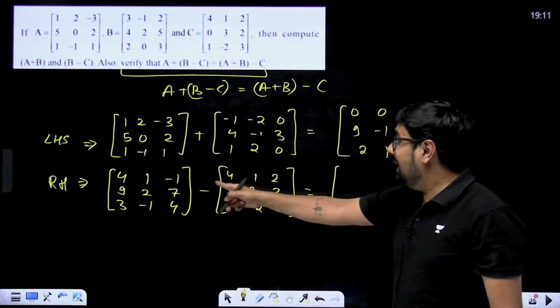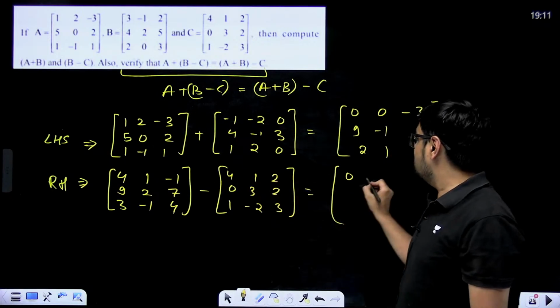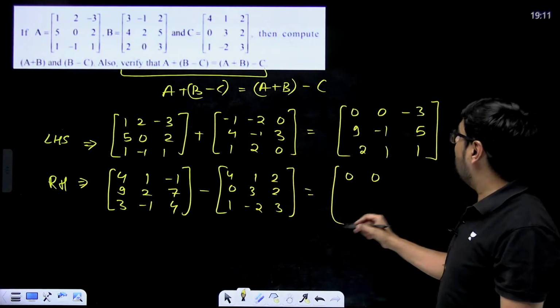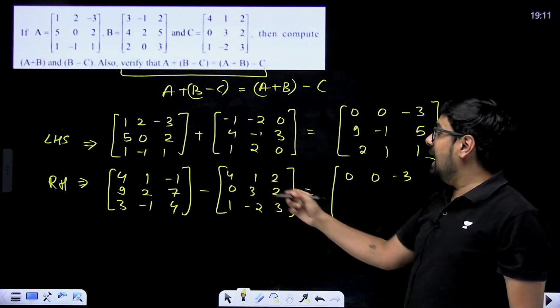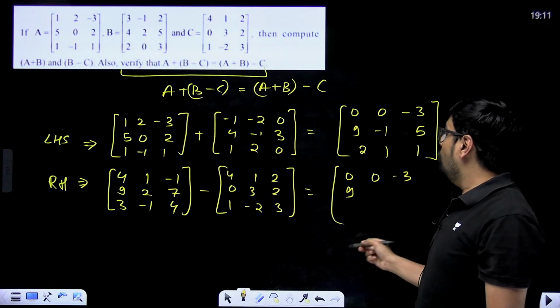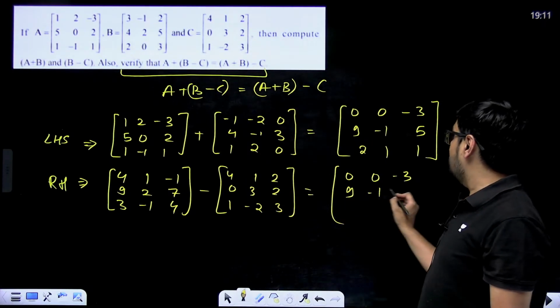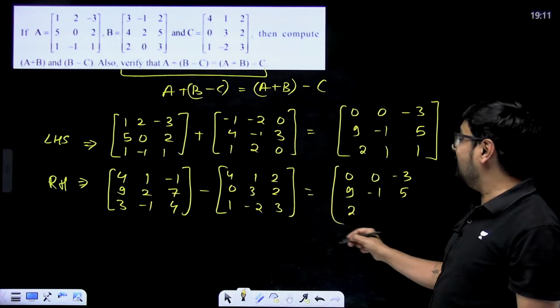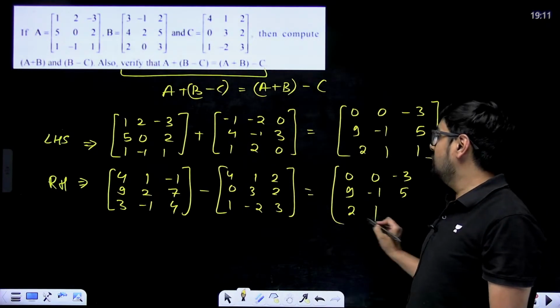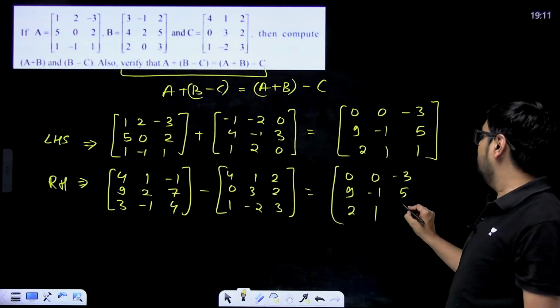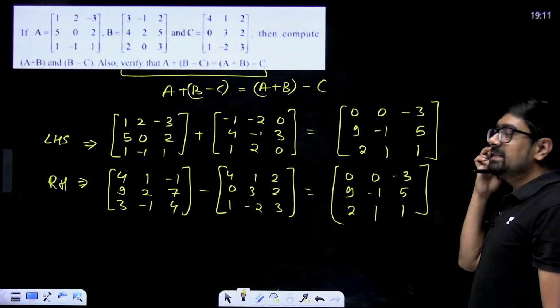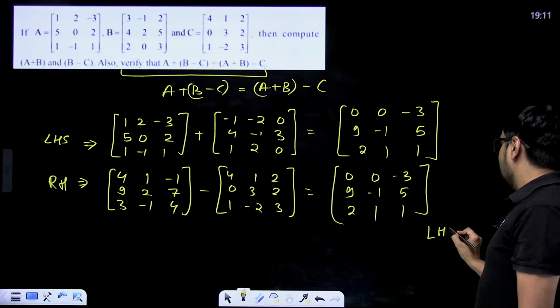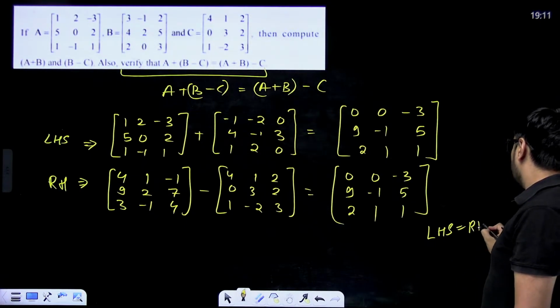4 minus 4, 0. 1 minus 1, 0. Minus 1 minus 2, minus 3. 9 minus 0, 9. 2 minus 3, minus 1. 7 minus 2, 5. 3 minus 1, 2. Minus 1 minus minus 2, that means minus 1 plus 2, which will be 1, and 4 minus 3 will be equal to 1, and you can see LHS is equal to RHS, hence proved.